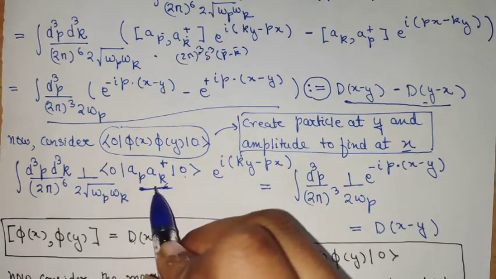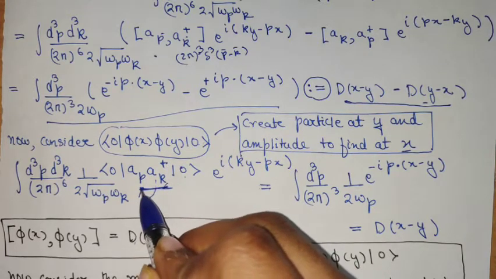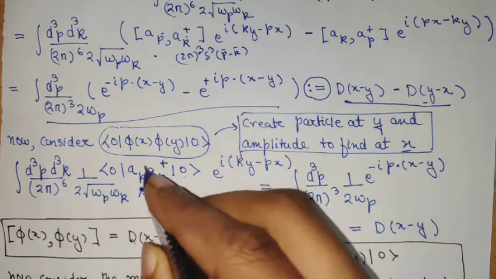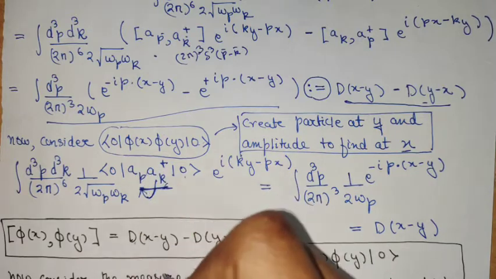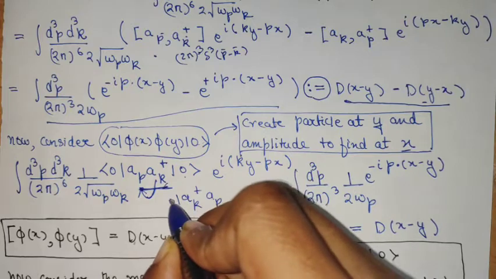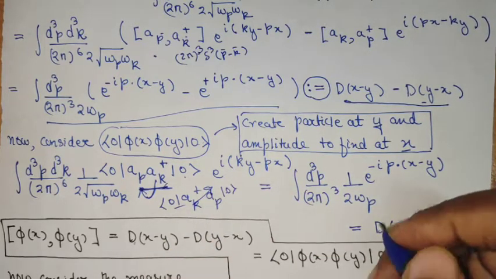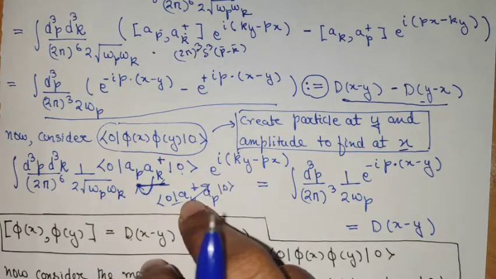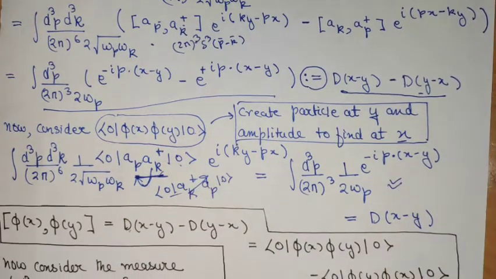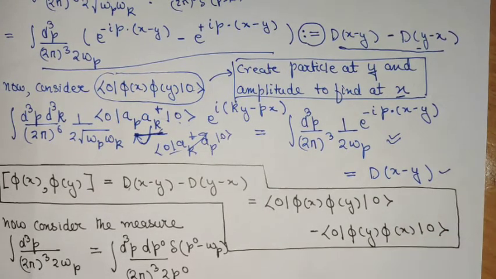So now, once we have realized that, we can bring it to a better form by trying to move this to this side. We will just move this to this side by introduction of a delta function. But once we move it to the other side, we get something of this term. But this will again get annihilated and will go to 0. So when we do that calculation, we will end up getting this particular thing. And this thing is nothing but the D(x-y) that we have defined.